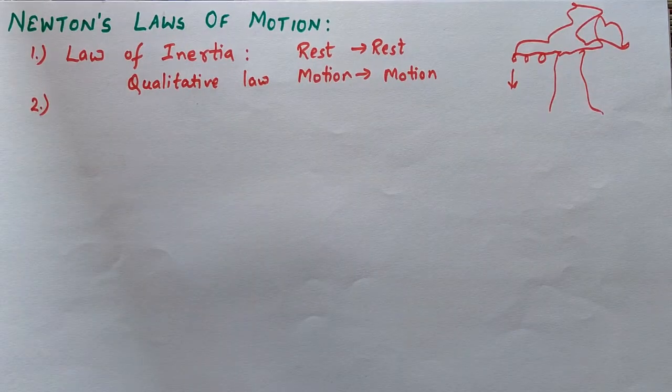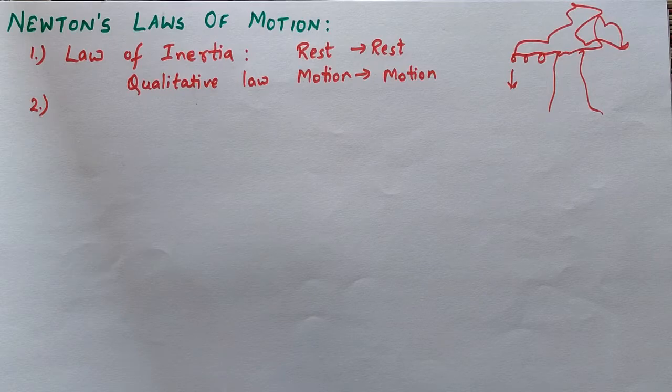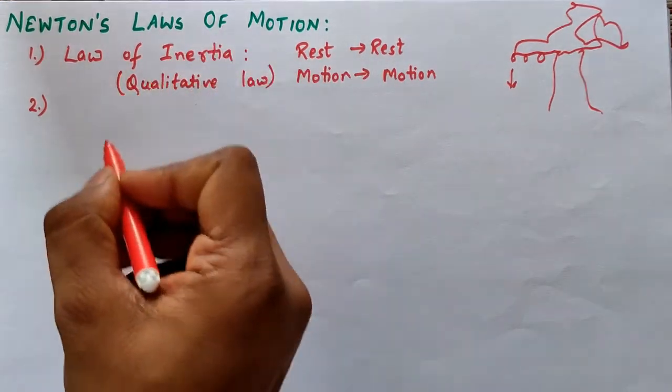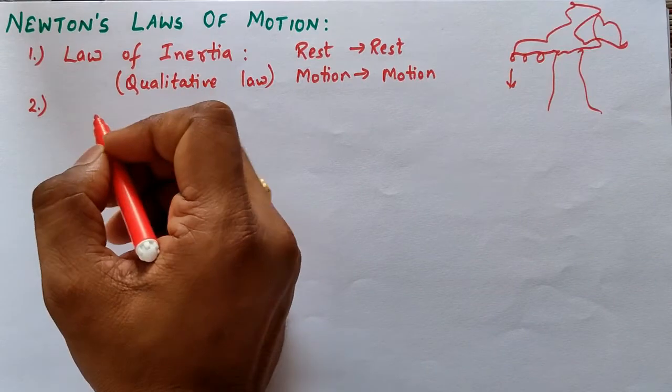It also defines force. According to Newton's first law of motion, a body at rest or in uniform motion will remain at rest or in uniform motion until an external force is applied. So we can say that force is an external agency which changes or tends to change the state of rest or uniform motion in a straight line. This means we can give the definition of force by using the law of inertia.